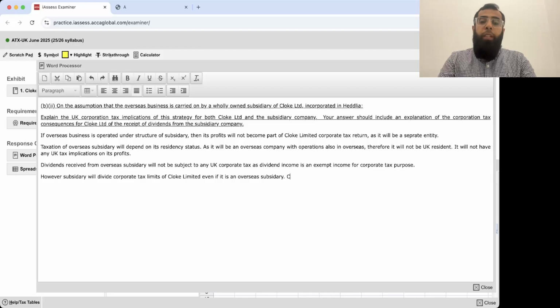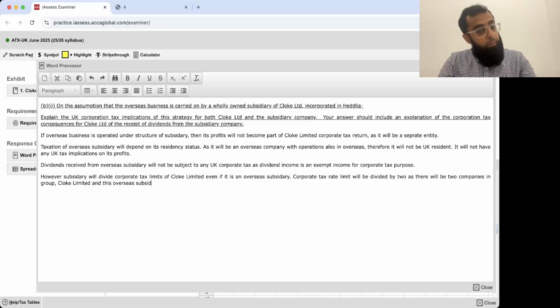The corporate tax rate limits will be divided by 2, as there will be 2 companies in the group, Cloak Limited and this overseas subsidiary. Done. The limits will be divided by 2.